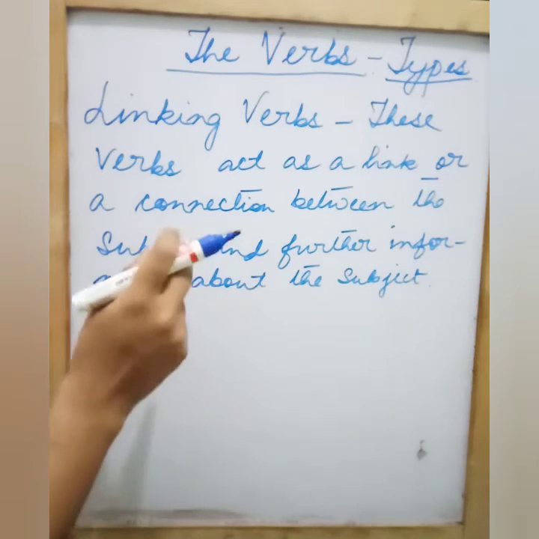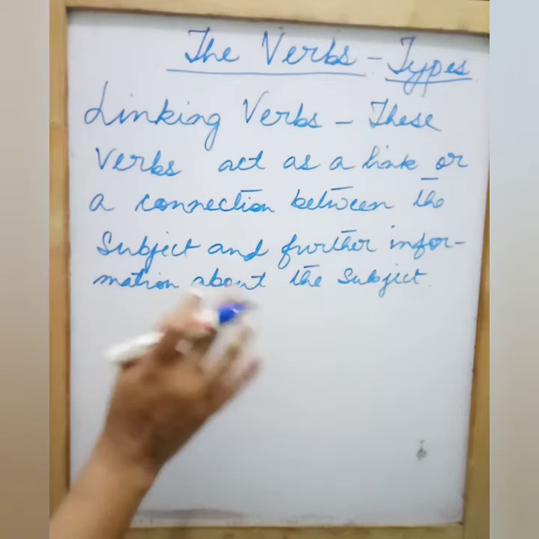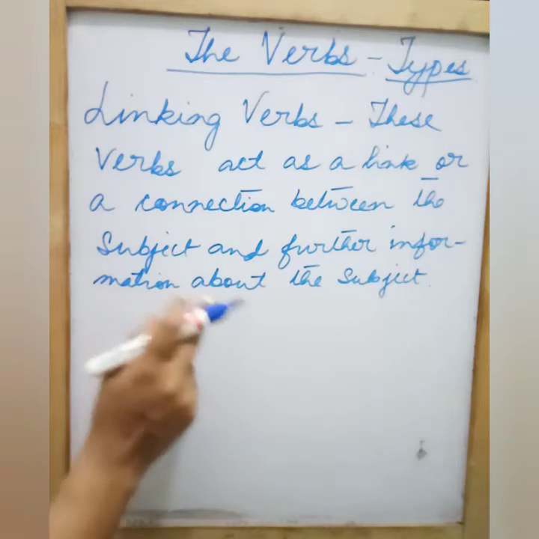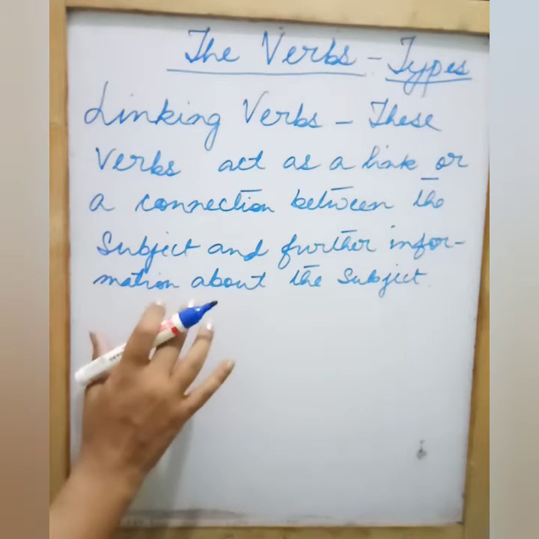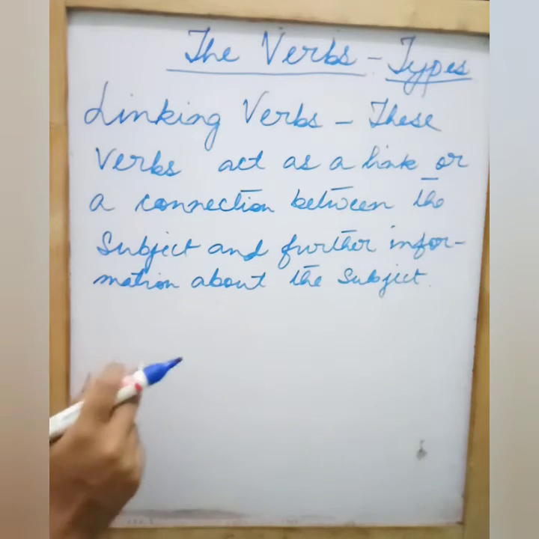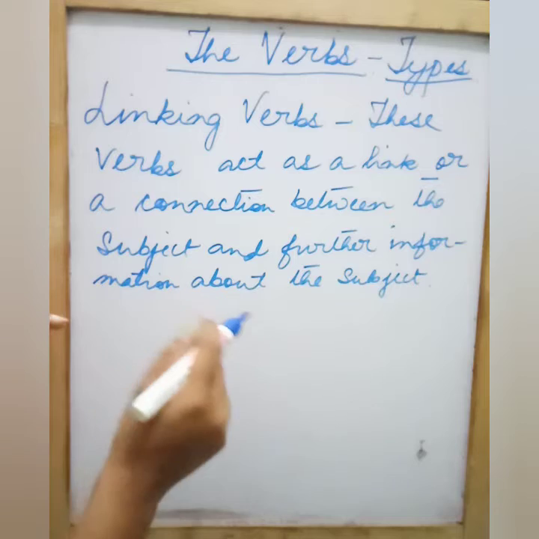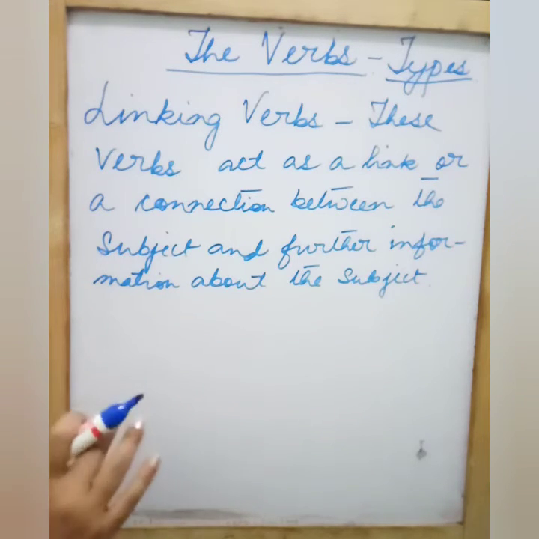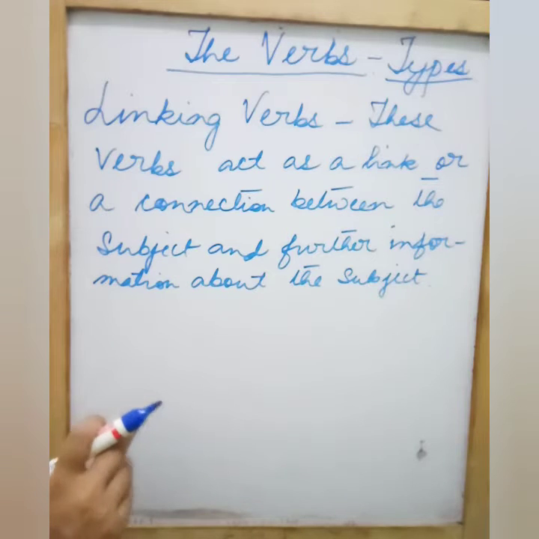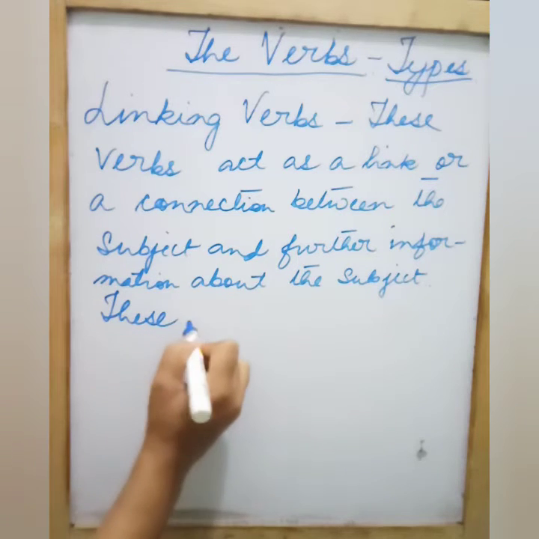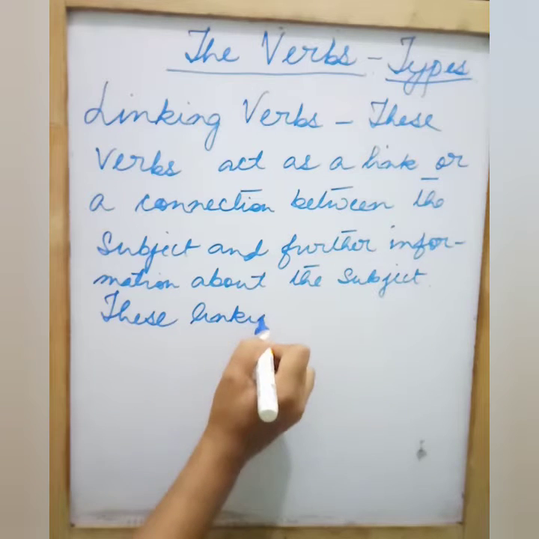Alright, so let us see again. What are linking verbs? These are the verbs which act as a link or a connection between the subject and further information about the subject. So there is a subject and there will be a linking verb and there will be some further information about that subject. The linking verb will act as a connector between the subject and the information about that subject. Also, these linking verbs do not show any kind of action.